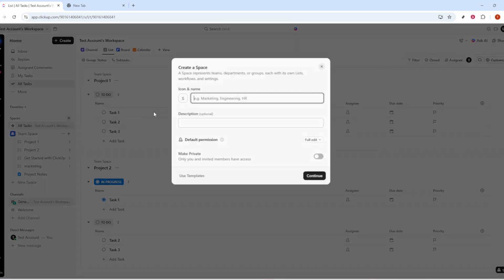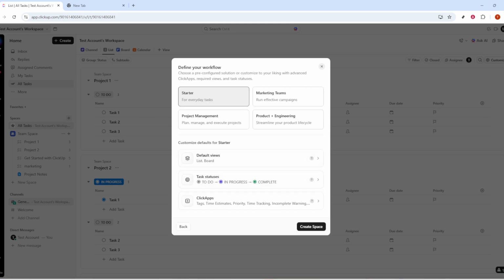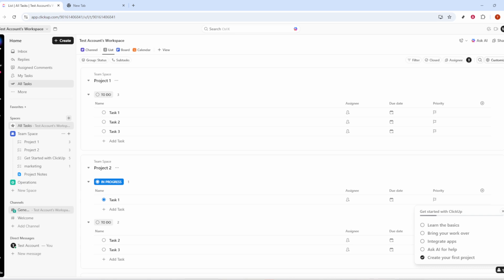Give your space a clear descriptive name that reflects the kind of work you'll manage here, and add a short description so anyone who opens it immediately understands the purpose. Spaces act as your top-level container, so a clear name and description make everything easier to navigate later. If you'd like a head start on structure, you can choose one of ClickUp's templates at this point to load pre-built views and fields. When everything looks good, click Create to spin up the space.